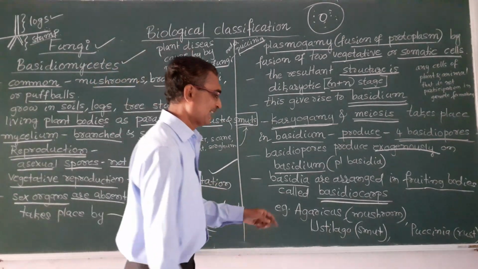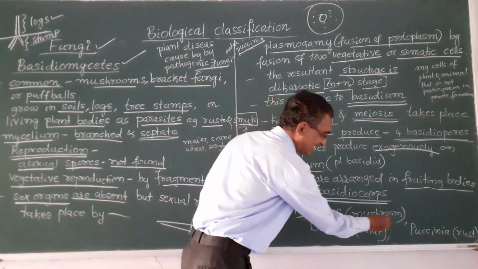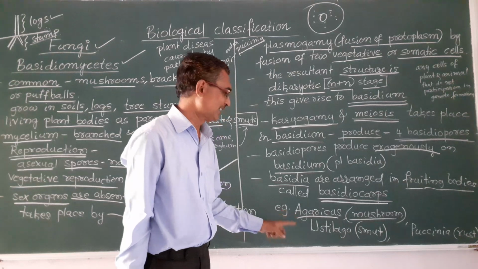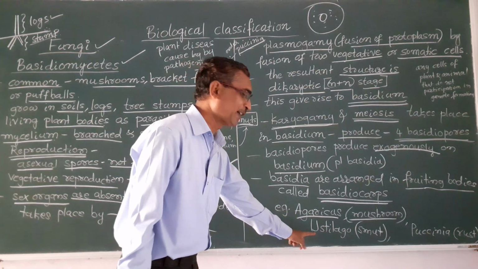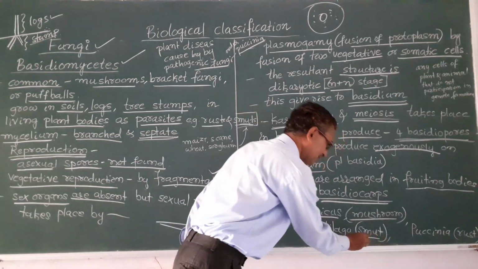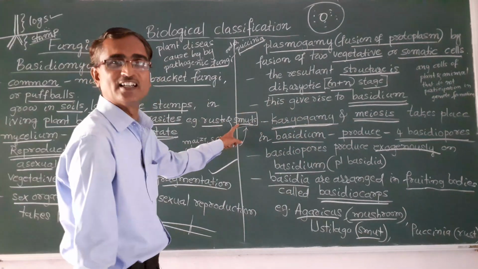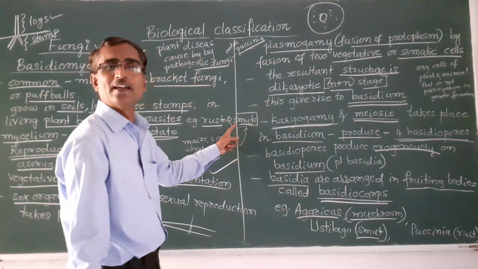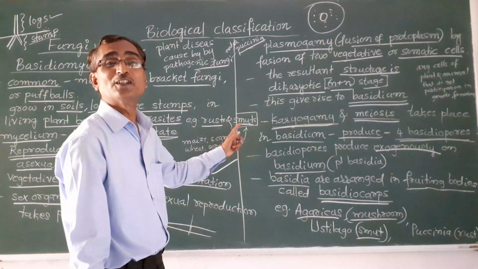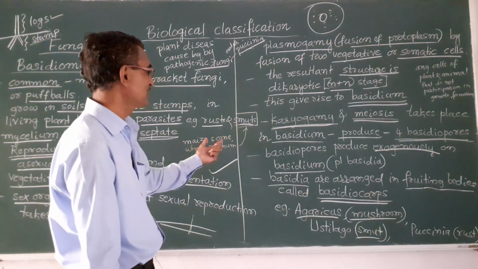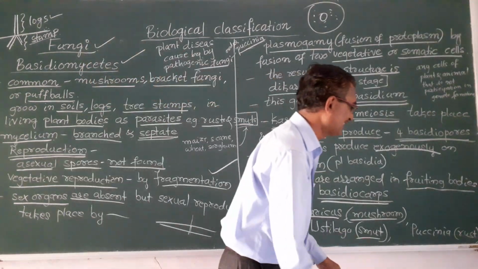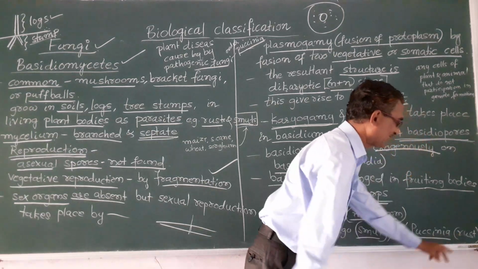Examples for basidiomycetes are Agaricus, that is a mushroom. Next, Ustilago, that is smut. We have discussed smut, that is nothing but Ustilago, a pathogenic fungus which causes disease in maize, sugarcane, wheat, sorghum, etc. And the next example is Puccinia, that is rust.